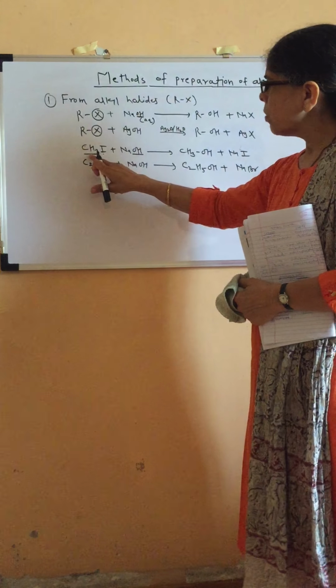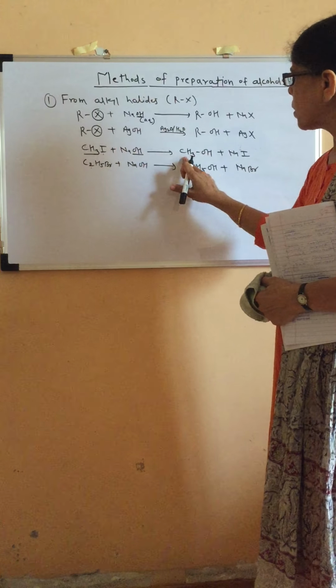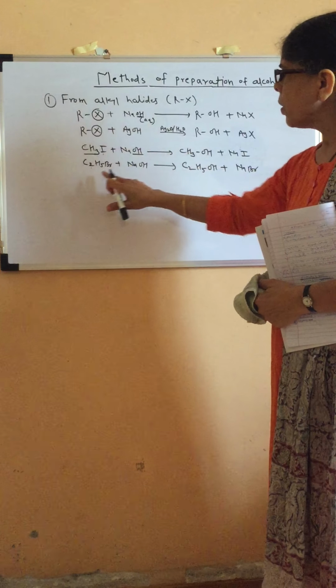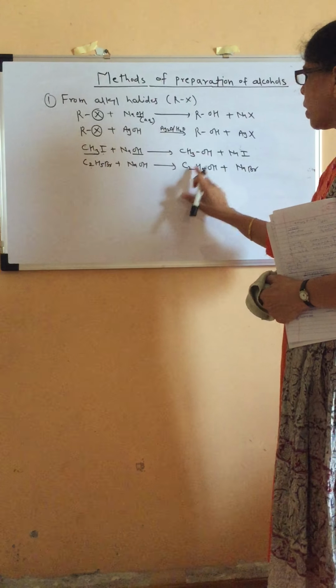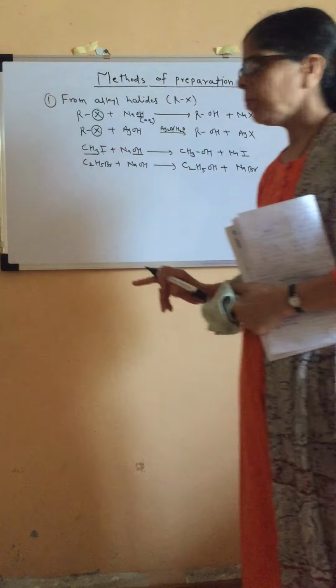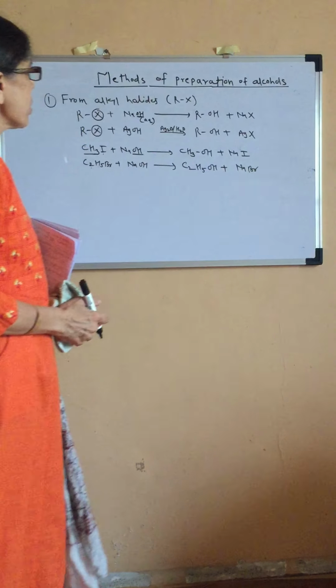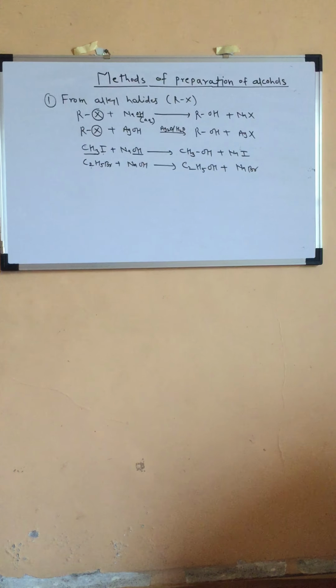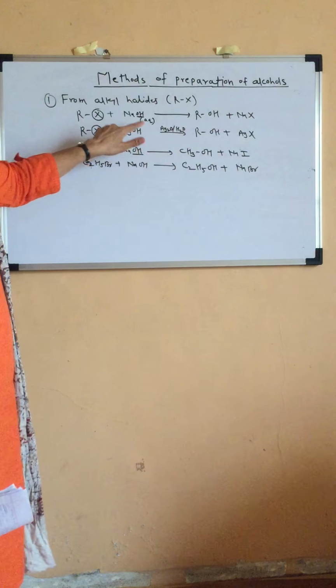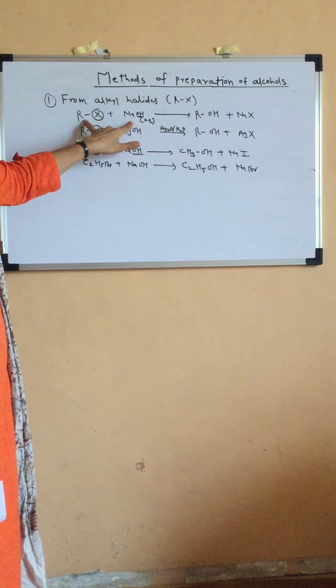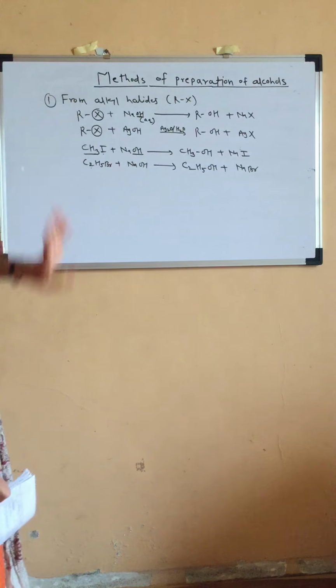So if you start with methyl iodide, you will get methyl alcohol. If you start with ethyl bromide, you will get ethyl alcohol. Okay. So this is the first method. When alkyl halides are treated with aqueous alkali, they undergo hydrolysis and we will get alcohols.